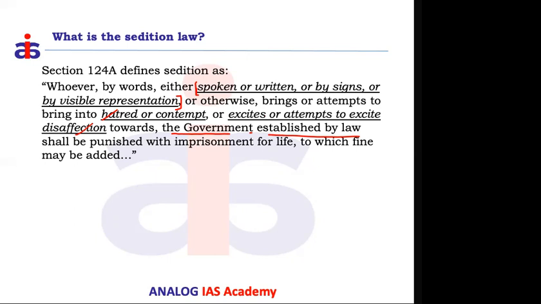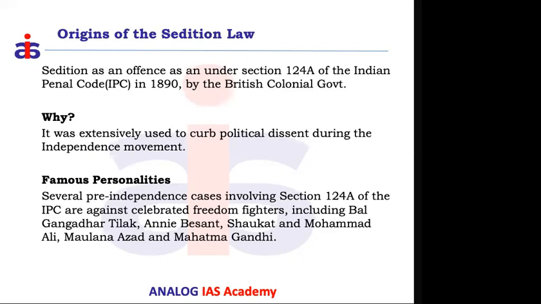Okay, so this is the specific provision, the explanation about the sedition law. Then what is the origin? How did this sedition law enter into the IPC as a penal provision? See, the origin is related to the British colonial government, which ruled India till 1947. The IPC, as a penal code, was enacted in India in 1860.